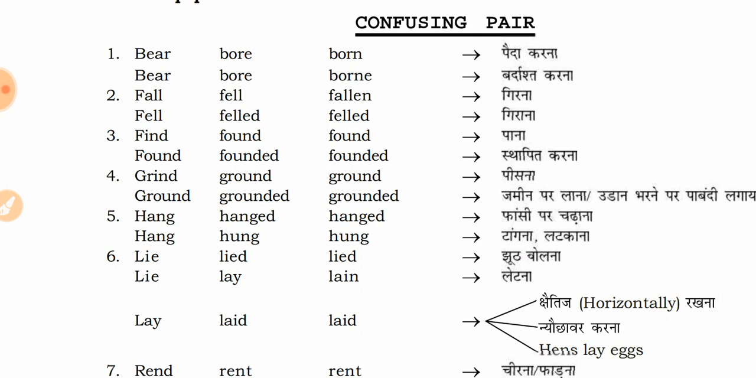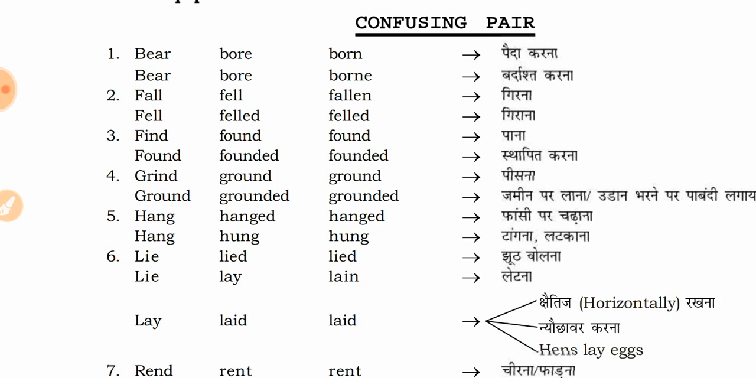If we are using hang in the context of फांसी पर चढ़ाना, then the past will be: he will be hanged to death. Okay, hang him to death, and he was hanged to death. We can't say he was hung to death. So this is different.